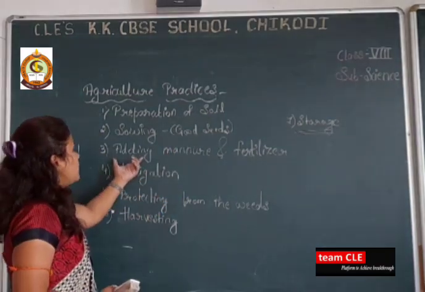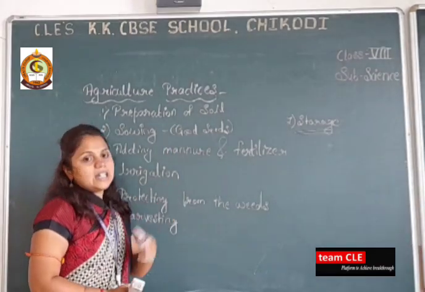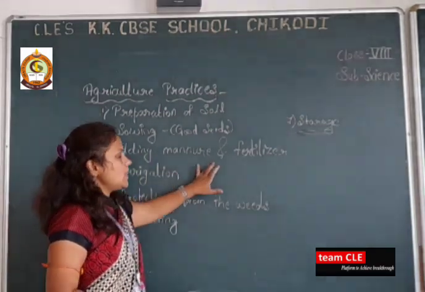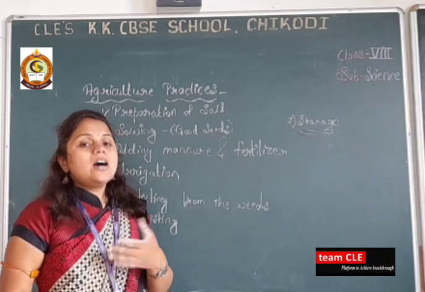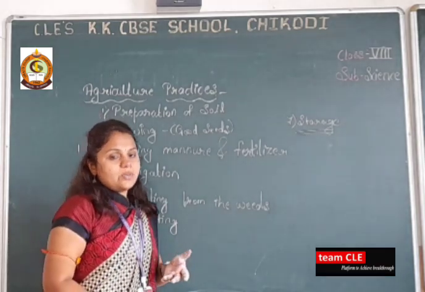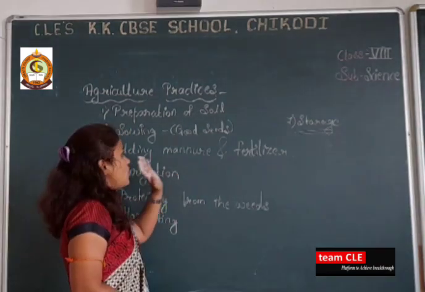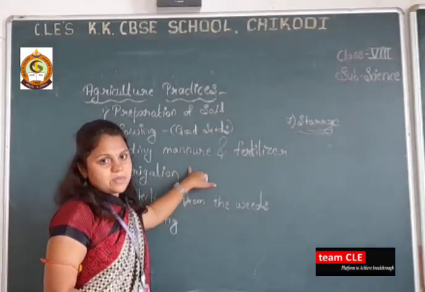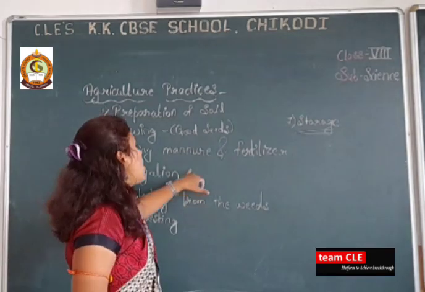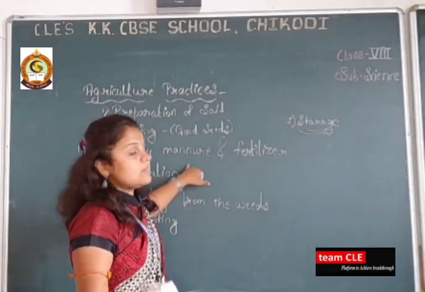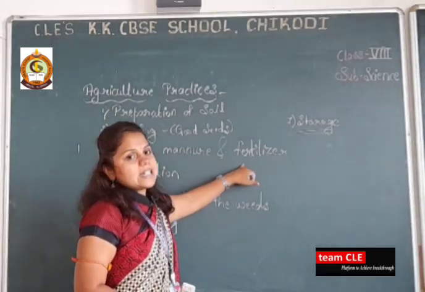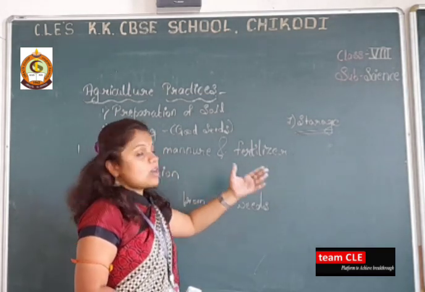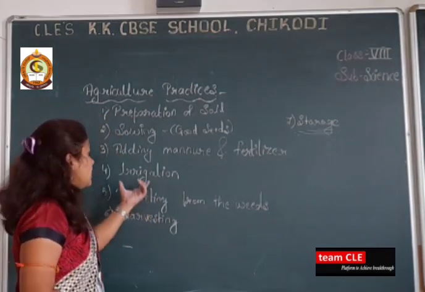Then next you have to add manure and fertilizers. So dear students, what is the need of adding manure and fertilizers? Because plants need more nitrogen and phosphorus. Manure means organic substances like waste vegetables or waste material from living things, and fertilizers are inorganic. Okay, later on we will discuss. And last is the irrigation.